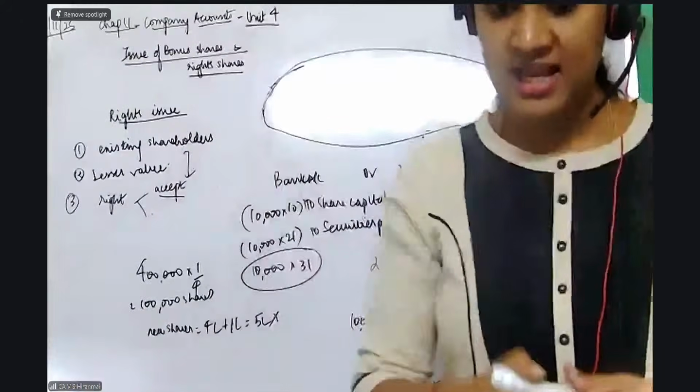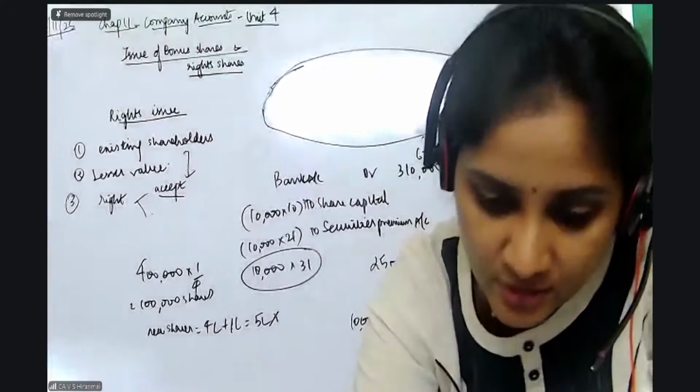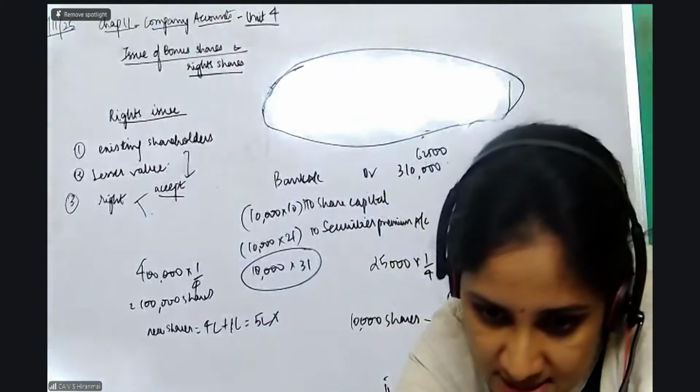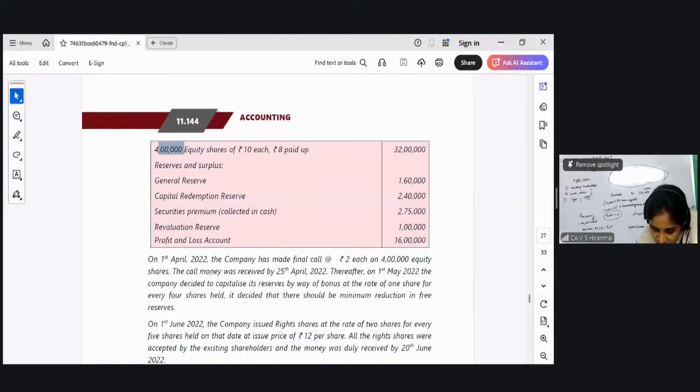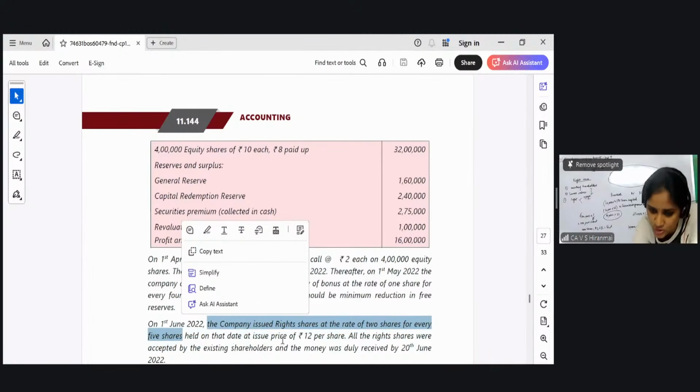On this, the next one will be, all of you please see. Now what is the next part of the question? After you pass these entries, next on 1st of June, after the bonus issue, company issued rights at the rate of 2 shares for every 5 shares held, 2:5.